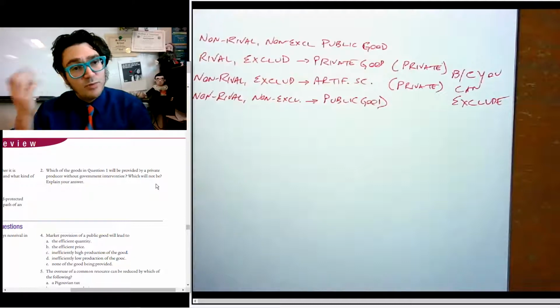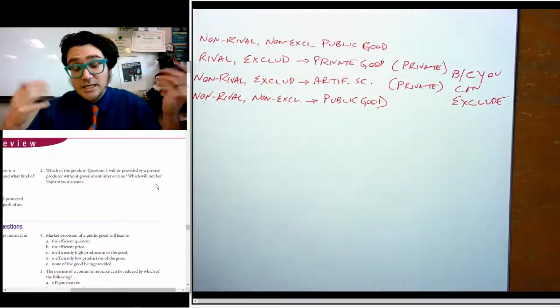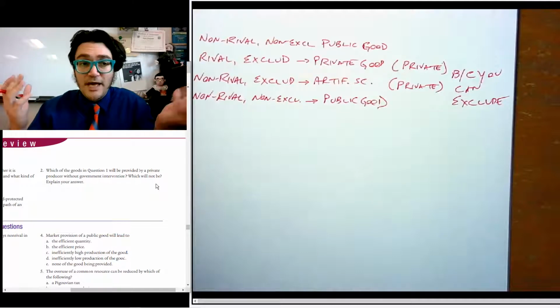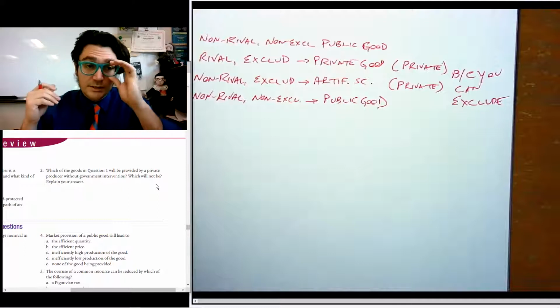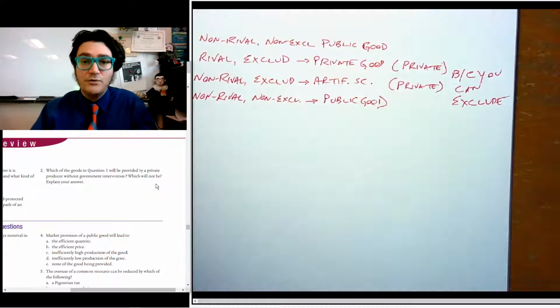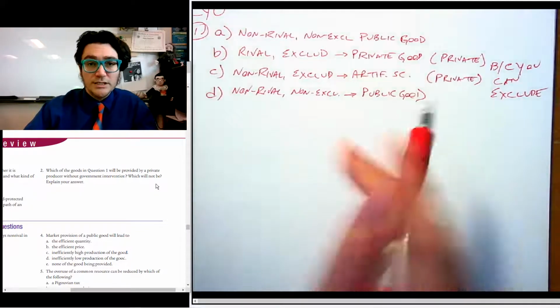So common resources have free riders, because you have people who show up and say, I'm going to consume this thing, and even though it's rivalrous, they'll consume it without paying. So that's a free rider. And likewise, you have public goods that have free riders, where there isn't a way to exclude them, and so people will consume it without paying. So the only ones where a market will provide it is if you can exclude.